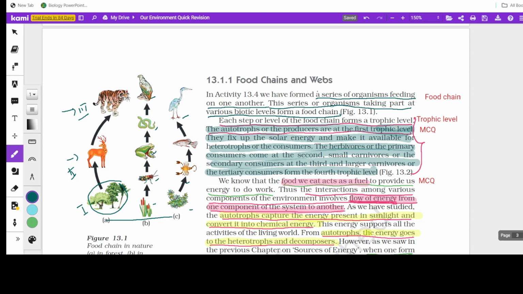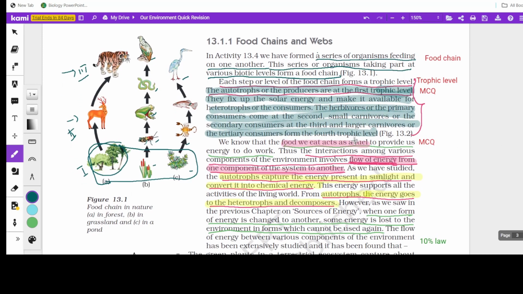Autotrophs, always producers, form the base, or the first trophic level, of an ecosystem or a food chain. They fix solar energy. Only they can fix solar energy. So the producers always form the first trophic level and make it available for the heterotrophs or consumers. The herbivores, the ones that feed directly on plants, always form the second biotic level or second trophic level. So the herbivores or primary consumers come second. Small carnivores are the secondary consumers at the third. Large carnivores or tertiary consumers form the fourth trophic level.